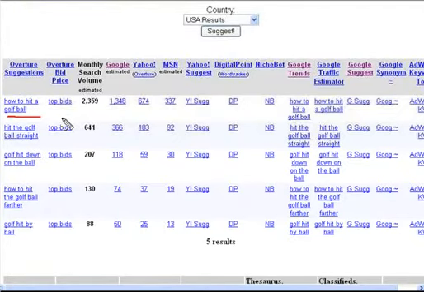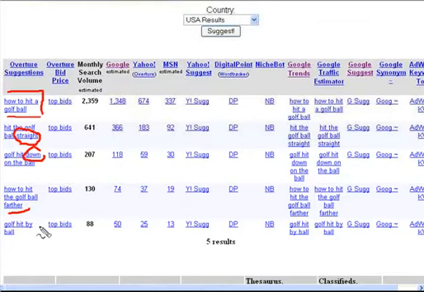So what you will be doing in your page is, your main target would be how to hit a golf ball, but you will also add into your text probably the word straight, so then you can rank for how to hit the golf ball straight, how to hit down, farther, and this is just golf hit by ball.